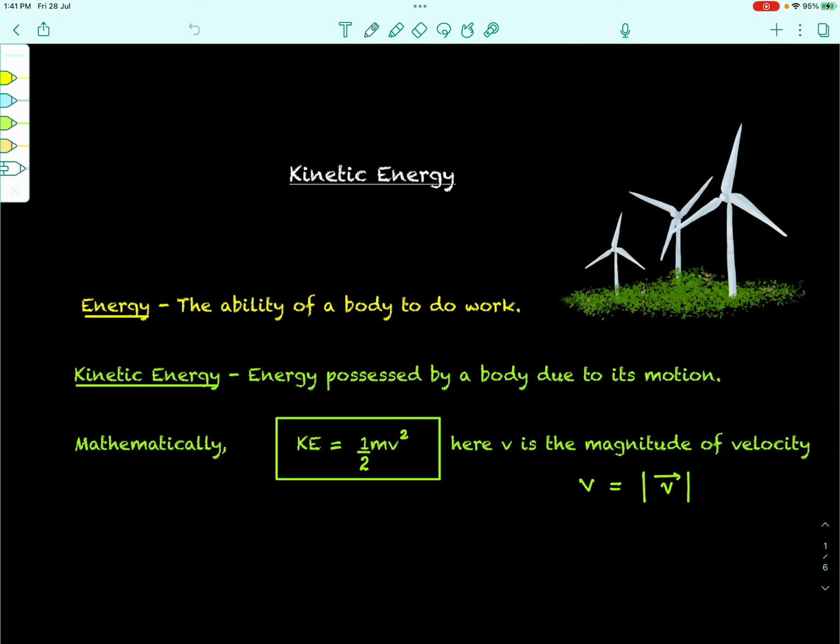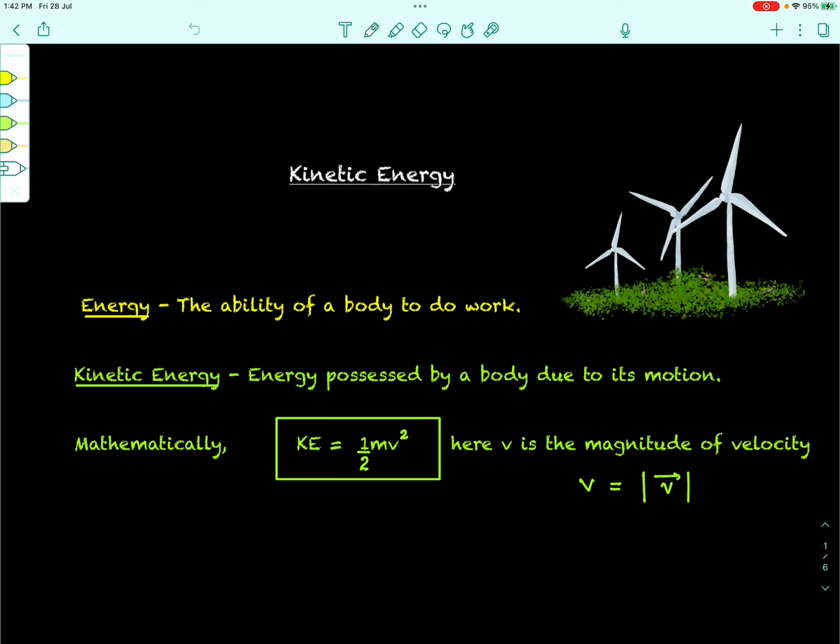If it has energy with it, it will be able to do work for you. In order to exert some force, some energy is required, isn't it? If a body has no energy in it, it will not be able to ever exert a force and hence do work, right? So we understand that energy is that aspect of any body, any agent, that can do work, useful work, which we require to be done.